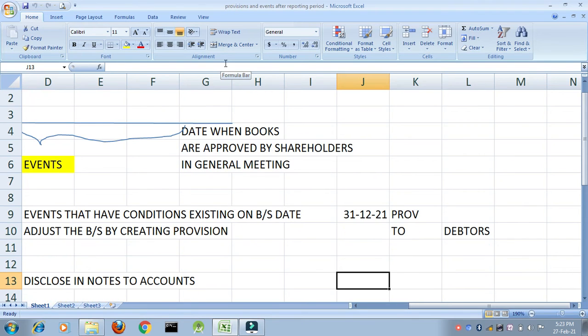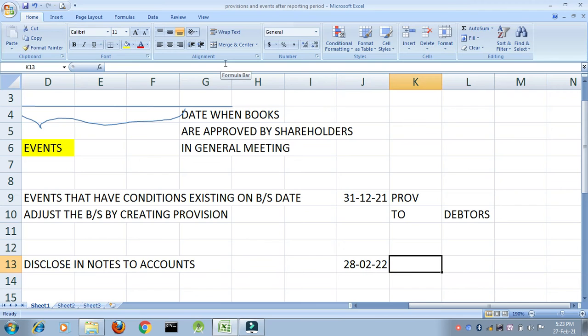Now, next year, suppose he has actually been declared as an insolvent on 28th of February 22. Now, what entry will you pass? Normally for bad debts, what entry do we pass? Bad debts account debit to debtors account. Normally, right? But now in this case, we have already reduced the debtors. We have already made a provision.